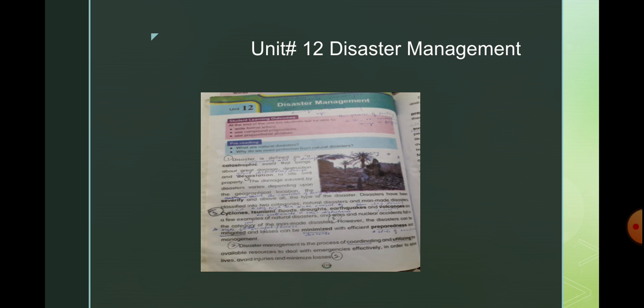So let's see. Disaster management is a process of coordinating and utilizing the available resources to deal with the emergency effectively in order to save lives, avoid injuries, and minimize losses. Obviously, disaster management is a process in which you coordinate with the people and utilize all the resources to deal with the harsh situation or emergency effectively. You save lives, you can avoid injuries, and you can minimize the losses with this process.